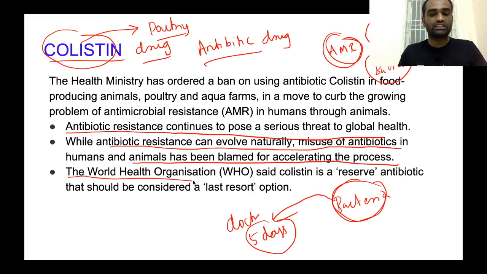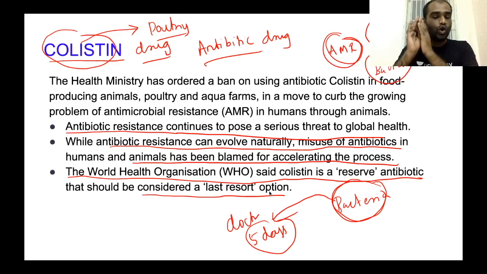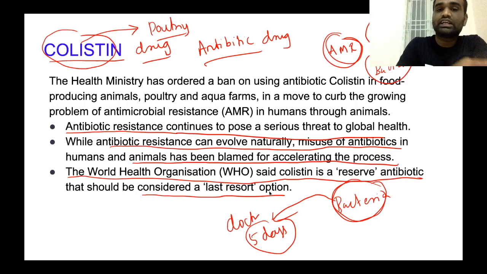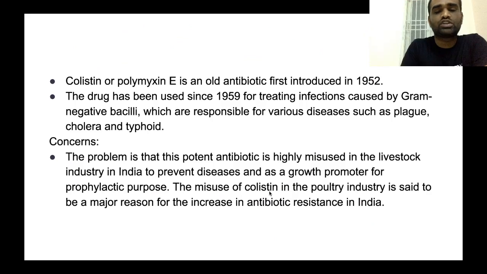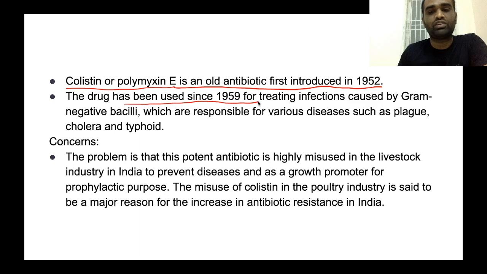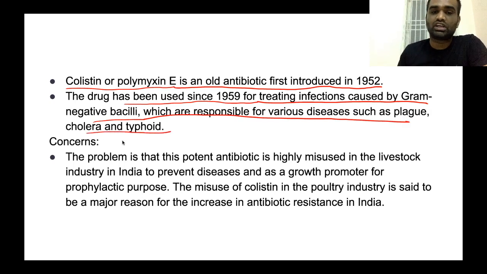The World Health Organization has said that colistin is a reserve antibiotic which should be considered a last resort option. Only as a last resort should we administer the colistin drug, but in India we have been using this drug indiscriminately in the poultry industry. Now, what is this colistin drug? Colistin, or polymyxin E, is an old antibiotic which was first introduced in 1952. The drug has been used since 1959 for treating infections caused by gram-negative bacilli, which are responsible for various diseases such as plague, cholera, as well as typhoid.